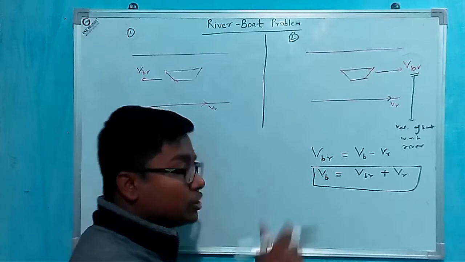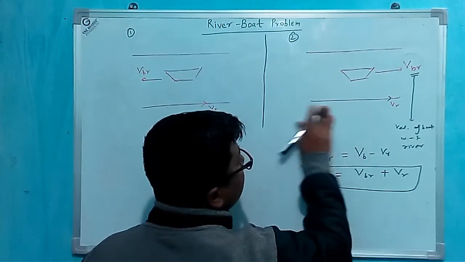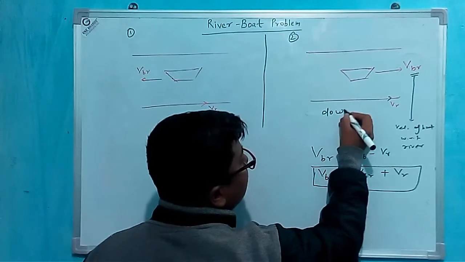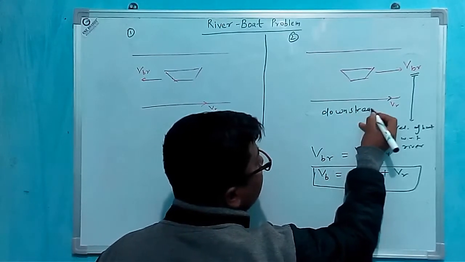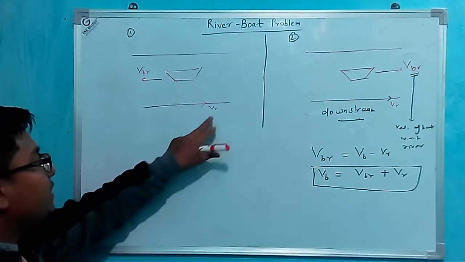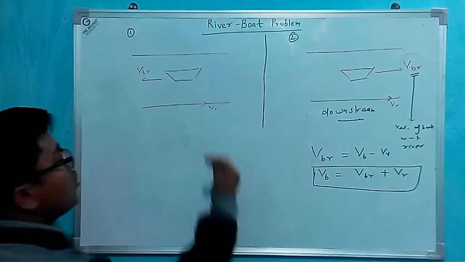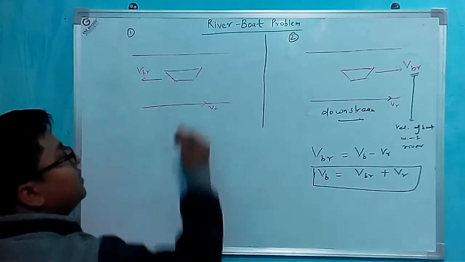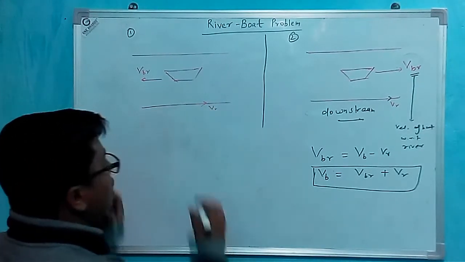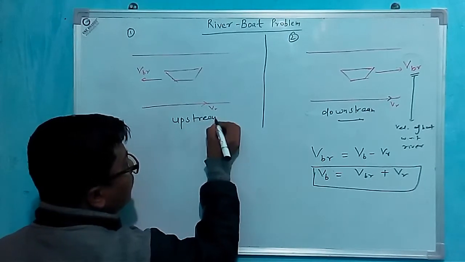Therefore, this is the case of downstream. Here I am taking the velocity of river in that direction and the velocity of boat with respect to river in that direction. Therefore, this is the case of upstream.